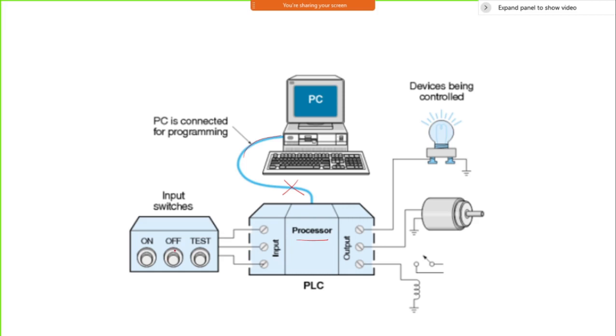Then when you are going to operate it, if I press the on button, it has some logic. If the on button is pressed, then it has to start the motor. If the off button is pressed, the motor is to be stopped. If the test button is pressed, it will check whether the motor is running, then it will be on, otherwise it will not be on. This kind of repetitive operation can be done by PLC. That is what a programmable logic controller is.